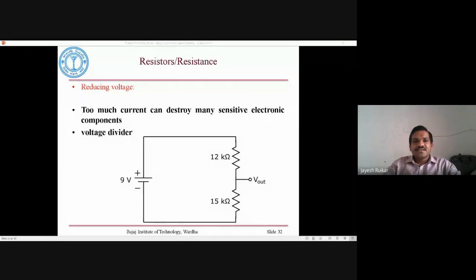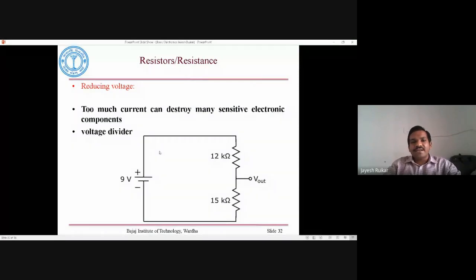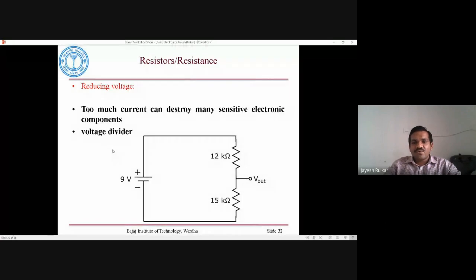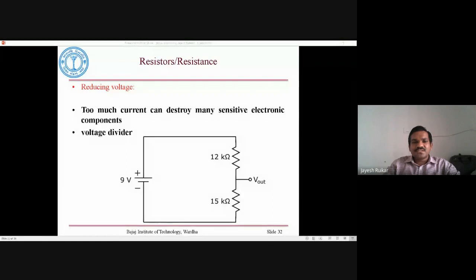Now the second usage of a resistor is reducing the voltage. A resistor can be used to reduce the supply voltage to different parts of the circuit. For example, here at the input side we have a 9-volt battery, and we have two resistors, 12 kilo ohm and 15 kilo ohm.